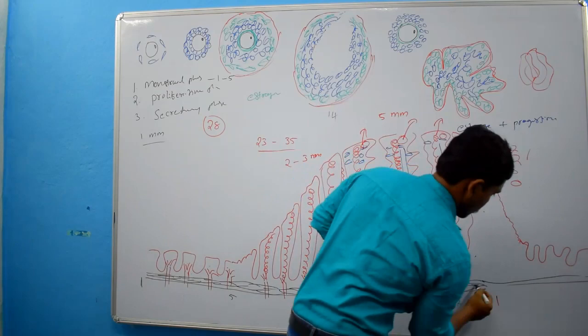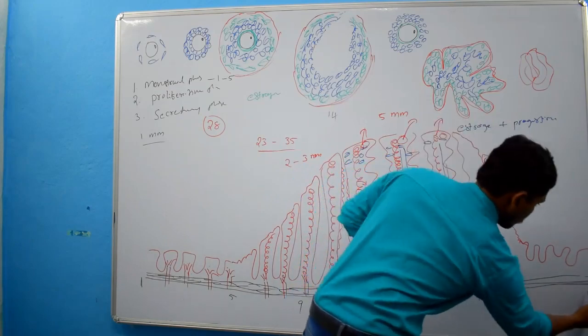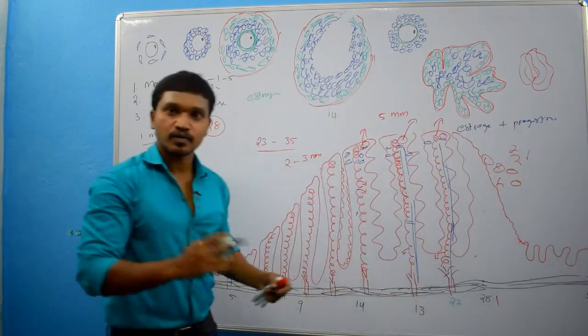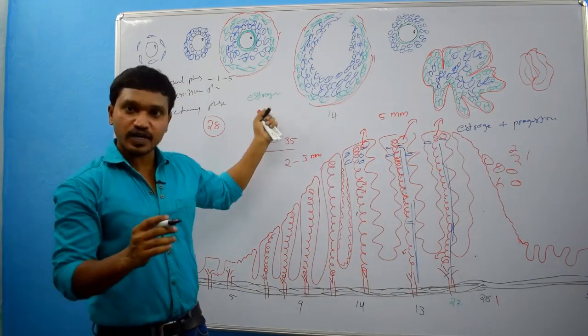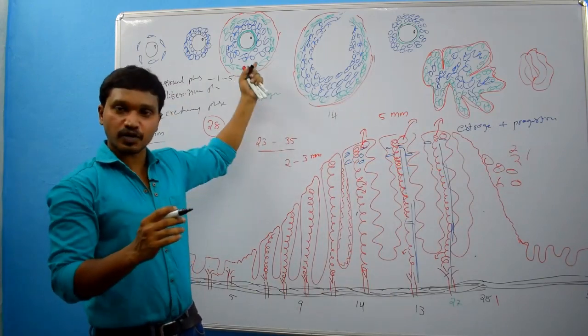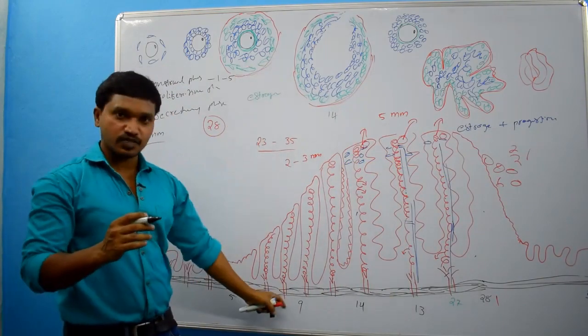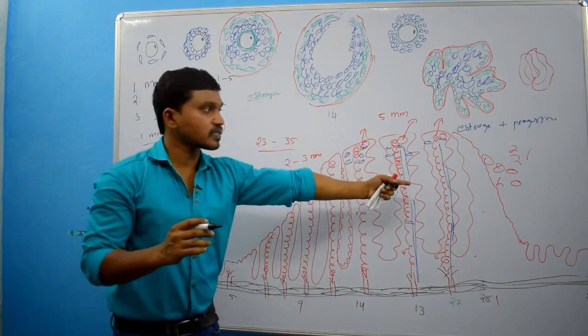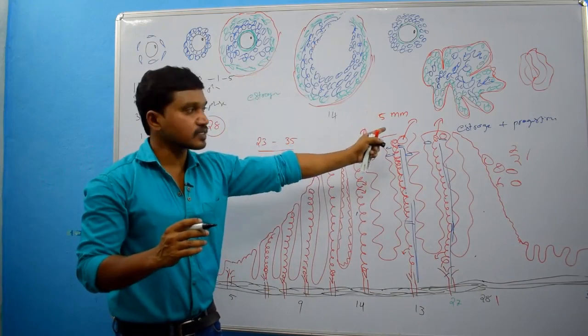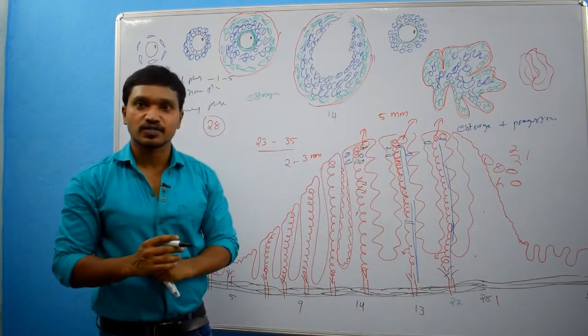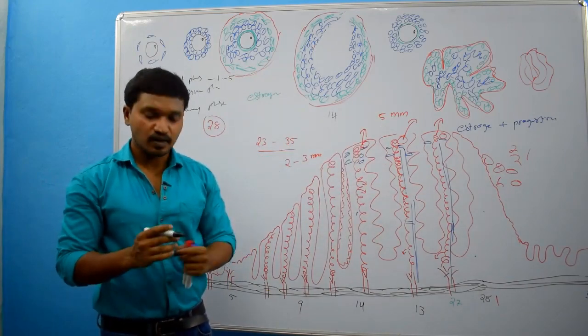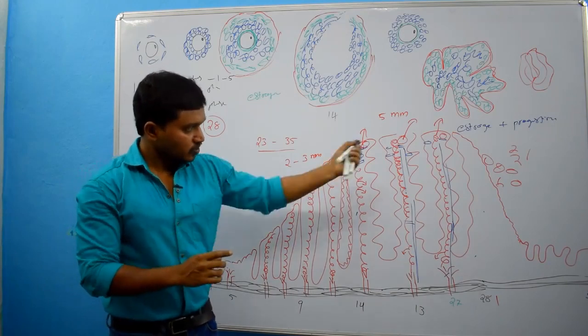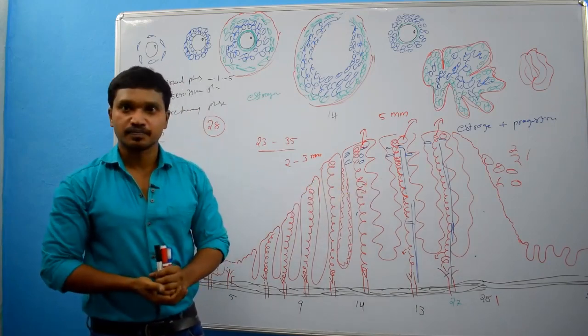So this is again day 1 to day 5. Clear? After day 5, again estrogen will be produced from the developing follicles, and proliferation will occur. After proliferation, the secretory phase. After the secretory phase, if there is no pregnancy, the menstrual cycle will start again. Clear? So this is about the menstrual cycle.